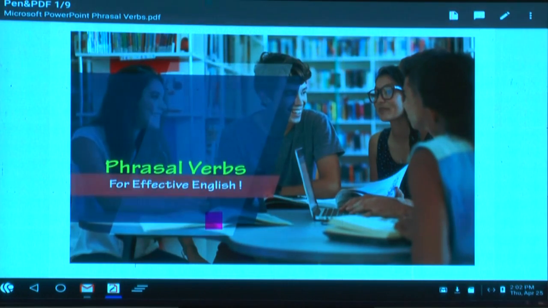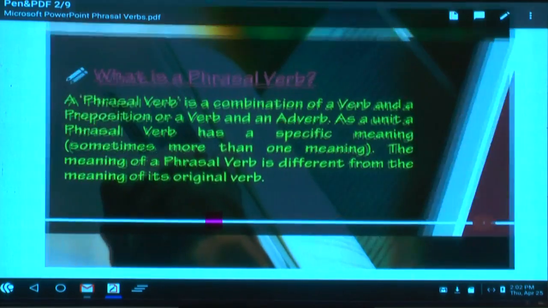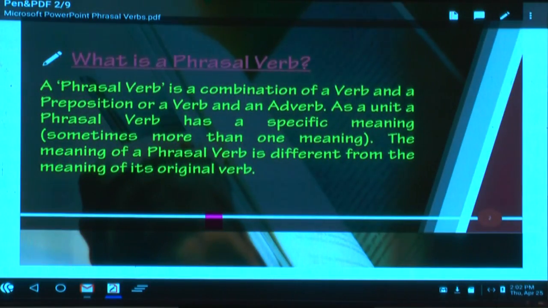Please be prepared to write. A lot of new students are there. First we'll start with what is a phrasal verb, the definition. A phrasal verb is a combination of a verb and a preposition, or a verb and an adverb.